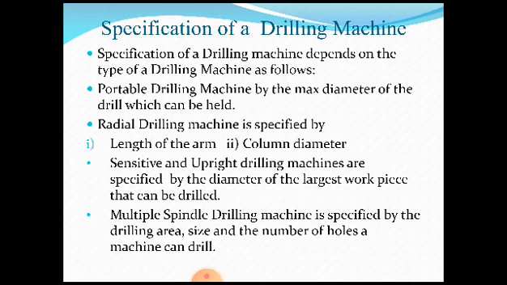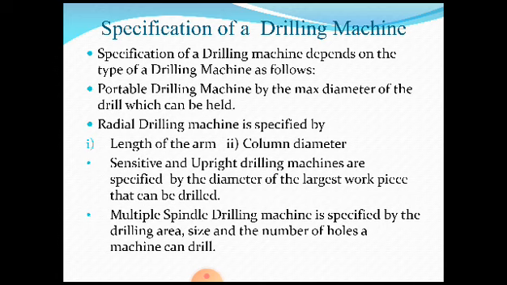Sensitive and upright drilling machines are specified by the diameter of the largest workpiece that can be drilled. Depending upon the size of the workpiece that can be drilled, that decides the size of a sensitive and upright drilling machine. Multiple spindle drilling machine. Multiple spindle means what?